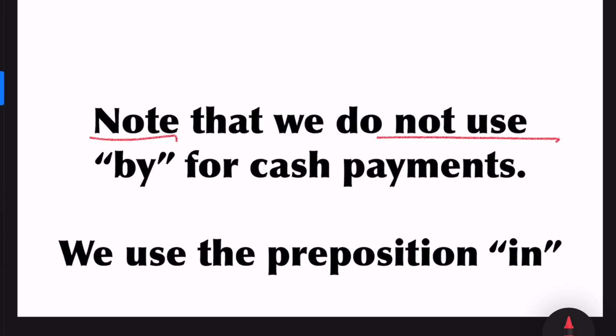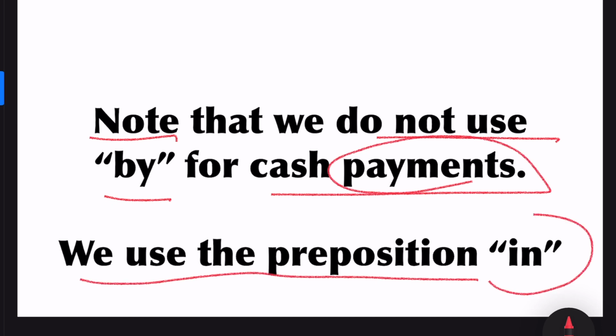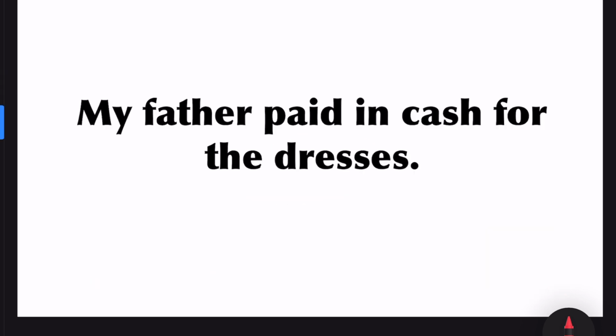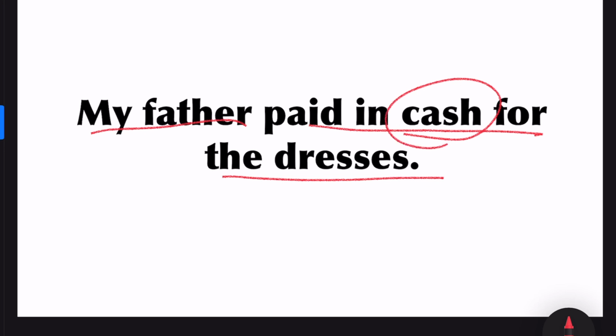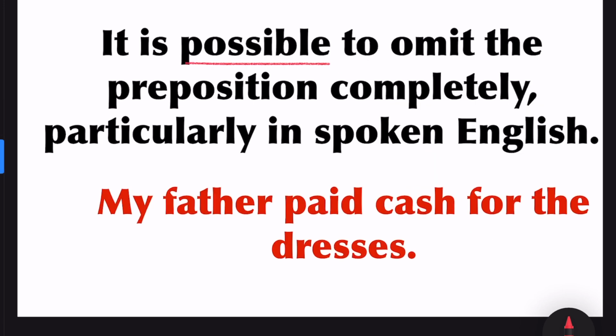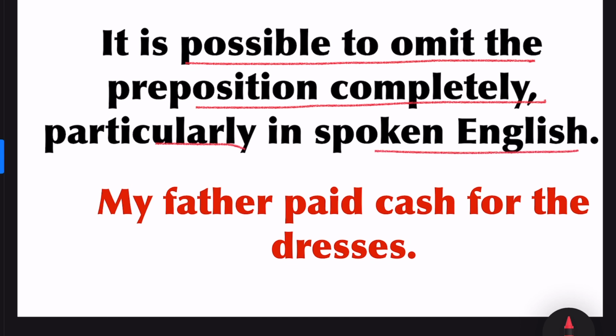Note that we do not use by for cash payments. We use the preposition in when you pay cash directly. Example, my father paid in cash for the dresses. When you pay in cash, you should not use the preposition by. You have to use the preposition in. It is possible to omit the preposition completely, particularly in spoken English. My father paid cash for the dresses. Here we have omitted the preposition in.